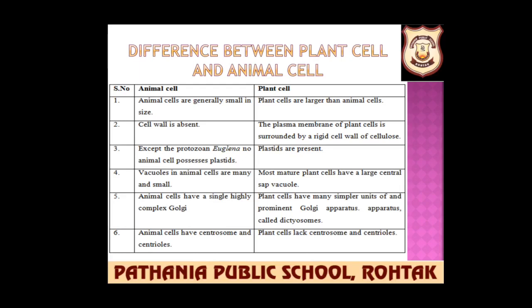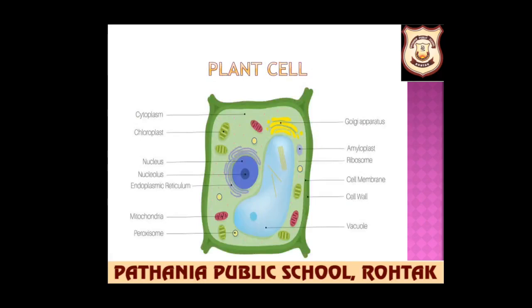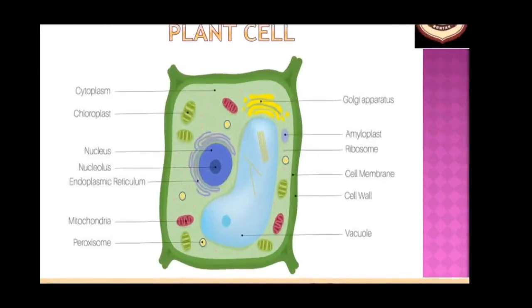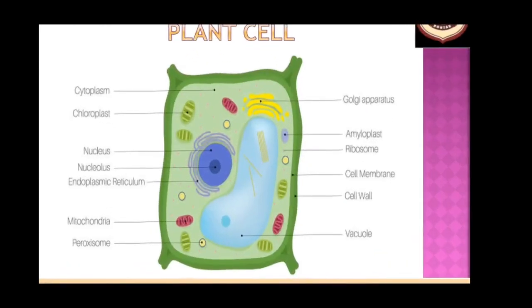Animal cells have centrosome and centrioles, while plants lack centrosome and centrioles. So this is the basic difference between plant cell and animal cell. See, this is the structure of a plant cell. You can see the vacuole is quite big, and it also has a cell wall, and you need to draw this diagram in your notebooks.